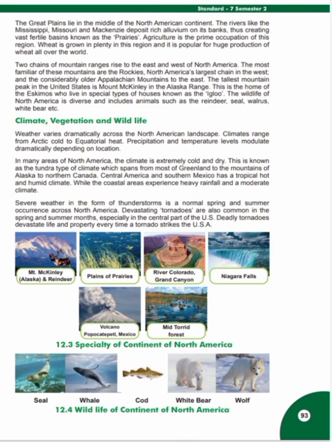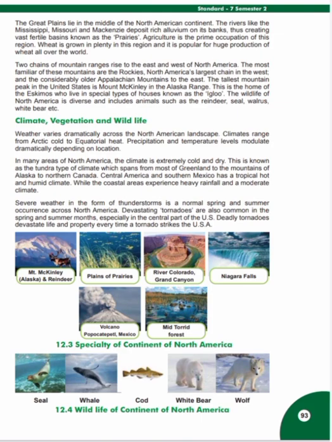They are Rockies Mountains in the west and Appalachian Mountains in the east. Among all, Mount McKinley is the highest peak. It lies in Alaska Range. Since Alaska remains covered with snow, Eskimo community of Alaska lives in special type of houses called igloo. Animals such as reindeer, seal, walrus, white bear, polar bear, etc. are found in these snowy regions.